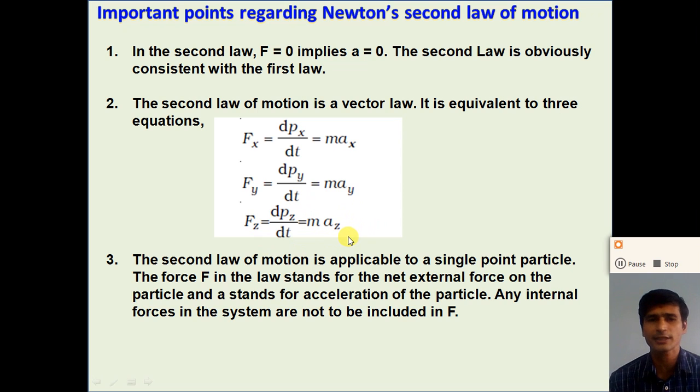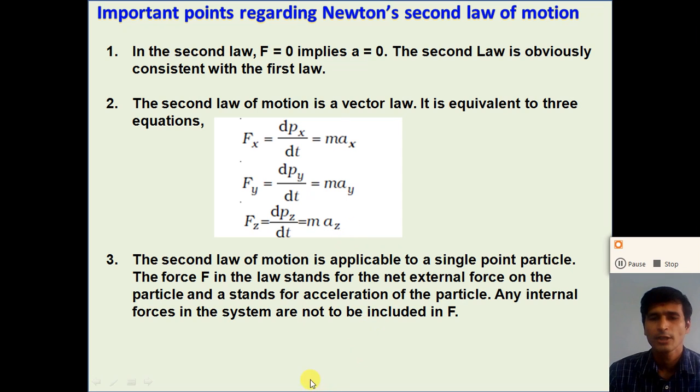So we can represent the force in the form of its components also. Differentiating the x component of the linear momentum, we get the x component of the force. Differentiating the y component of the linear momentum, we get the y component of the force, and differentiating the z component of the linear momentum, we get the z component of the force, right? So we can represent the force acting on the body in Newton's second law of motion in its component form also.